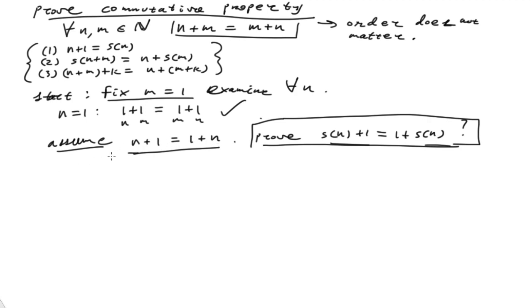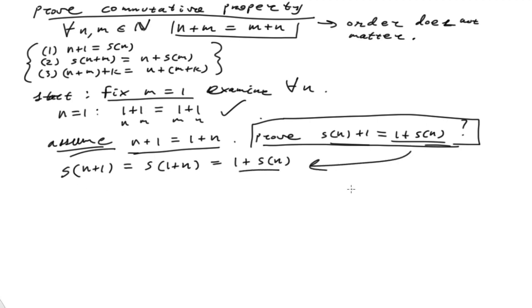Because these are both equal by assumption, the next in the sequence will also be true. All right, and from here, we can, of course, do the following. We can write 1 plus s of n. Okay, so of course, that's already set there. Okay, good. So we've already gotten to that point.